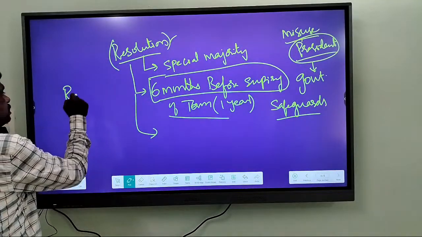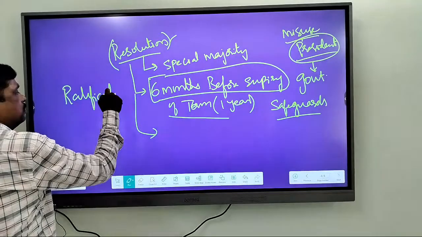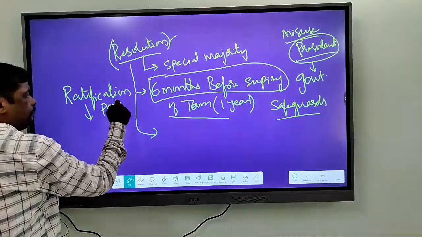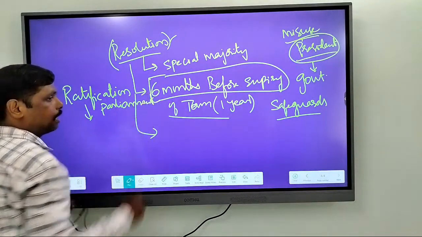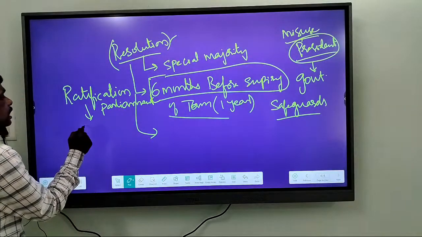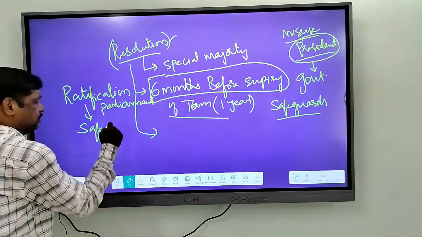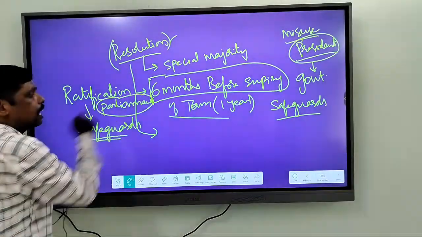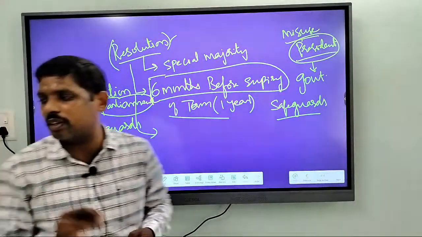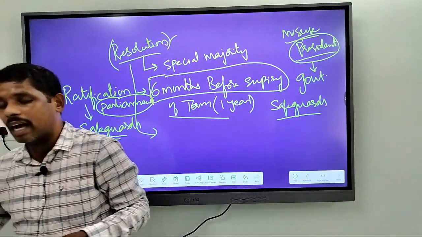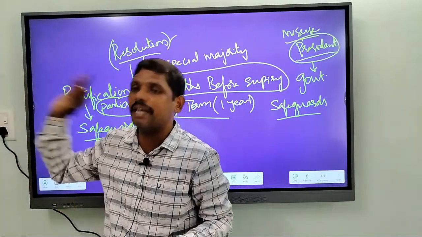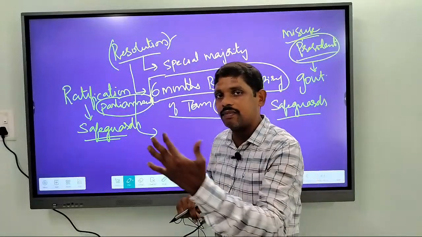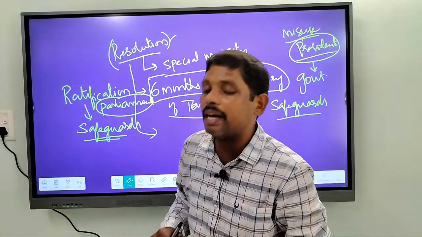Ratification by Parliament itself is a safeguard. Right? So there is a parliamentary safeguard. Very, very important question for UPSC. Very, very important area to be asked both in prelims as well as in mains. Alright? So there is a parliamentary safeguard, and this parliamentary safeguard is in the form of ratification by Parliament.